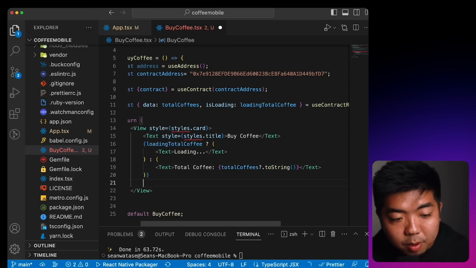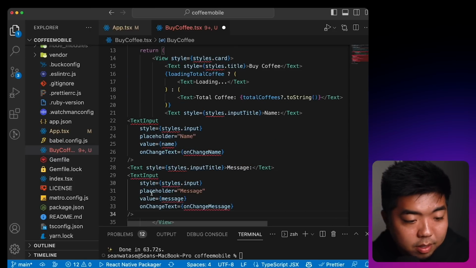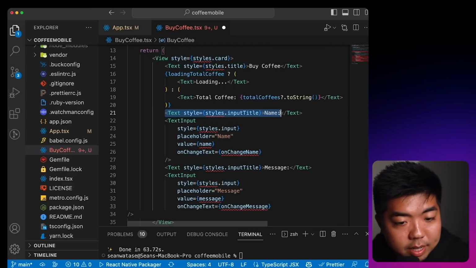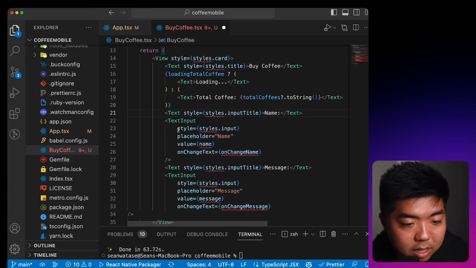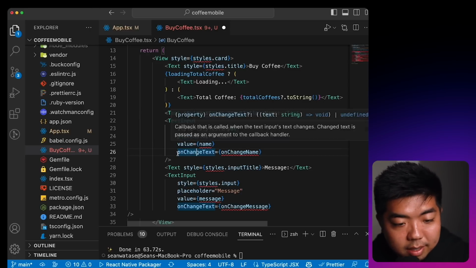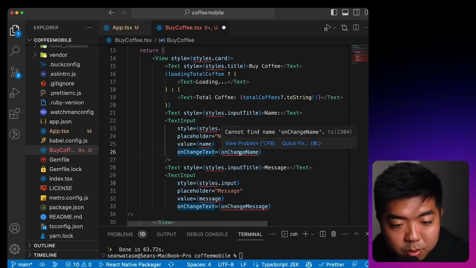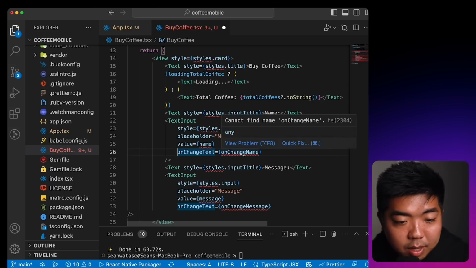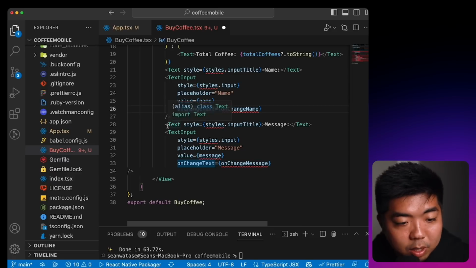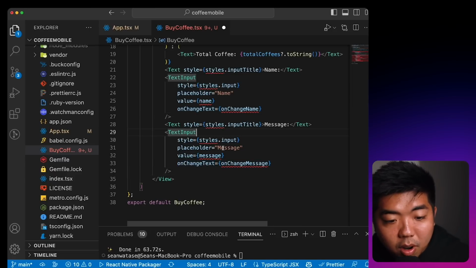Then under that, we're going to create our two input fields for our name and message. So we're going to again use text, display the name, and create an input field that is going to just have a name placeholder. We're going to have our value of name, and onChangeText, we're going to create a function to handle the change on the input right over here. And the same thing goes for message. We're going to do the same thing except for our message.